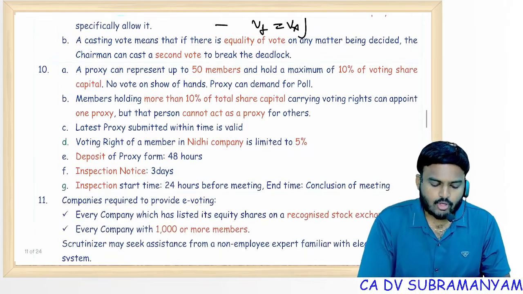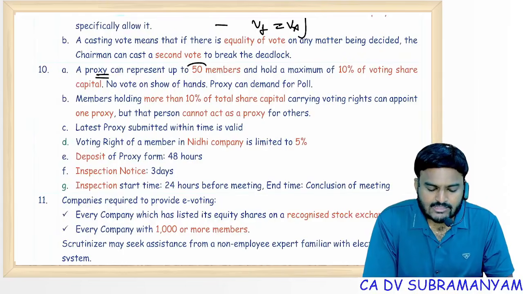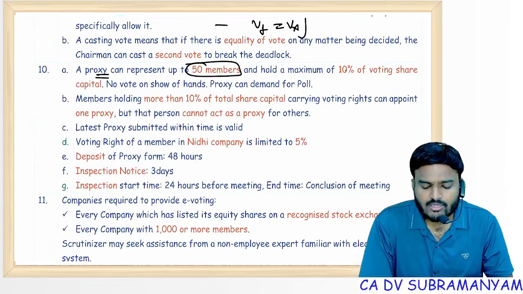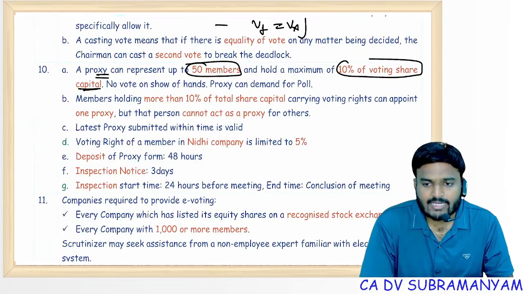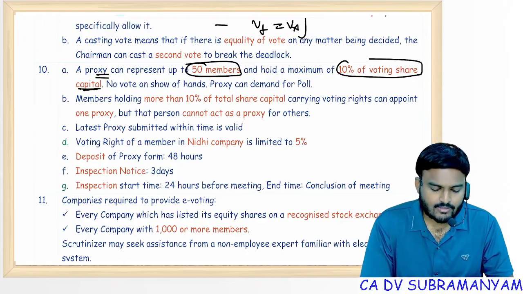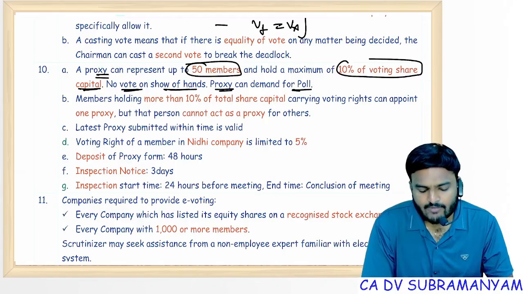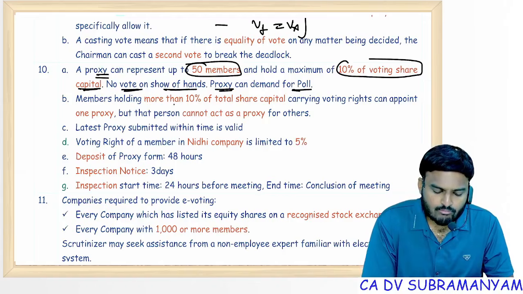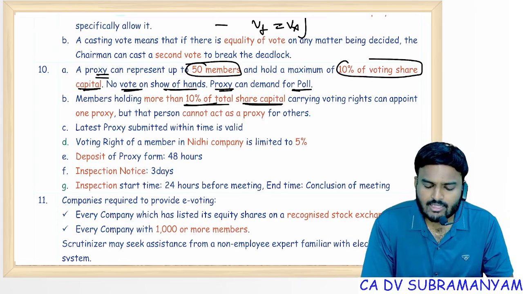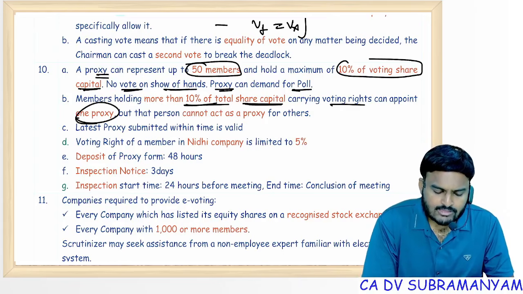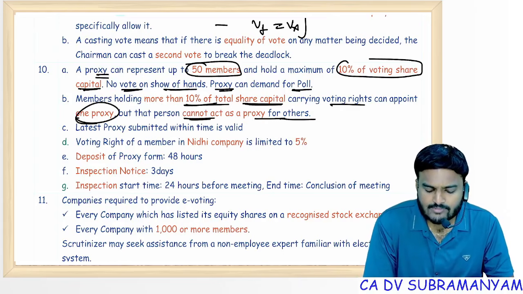Next, proxy. A single proxy can represent maximum 50 members or represent 10% of the share capital carrying voting rights. Proxy cannot vote on show of hands, but proxy can demand for poll. Members holding more than 10% of the total share capital carrying voting rights can appoint one proxy, but the appointed person cannot act as proxy for other members.